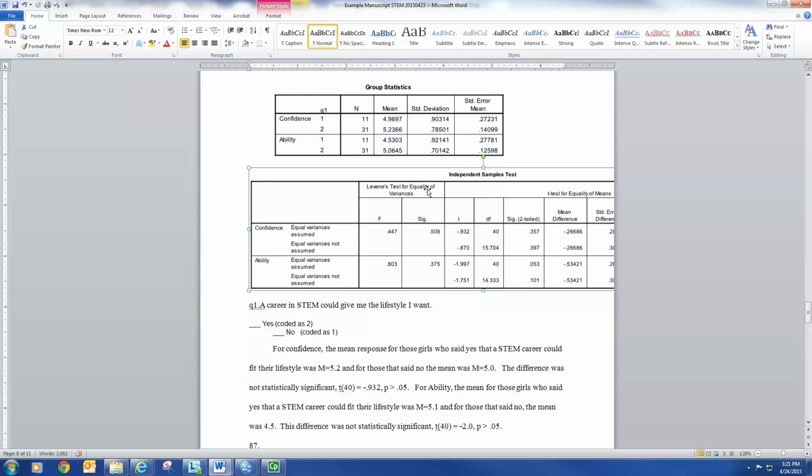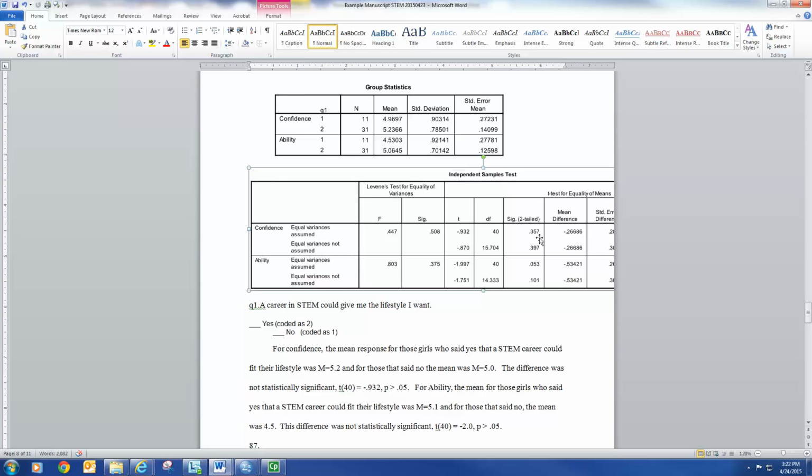The Levene's test: one of the assumptions of the t-test is equality of variance in the two groups. So for those selecting yes and those selecting no, the variance is the same. We would like this to be not statistically significant, or we'd like the sig value to be greater than 0.05 if your type 1 error rate is 0.05. So generally that's the case unless something odd's happening. So we're going to go ahead and use equal variance assumed in this top row. Then the first thing we see is the t-test, the degrees of freedom, and the sig, which for our two-tailed test is 0.357.